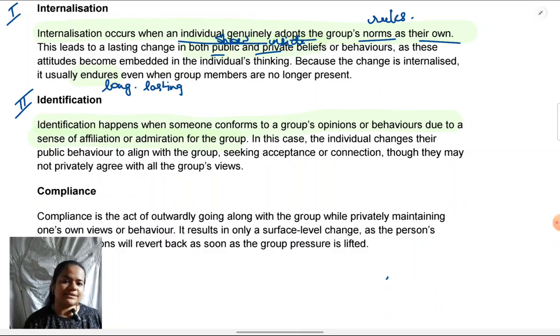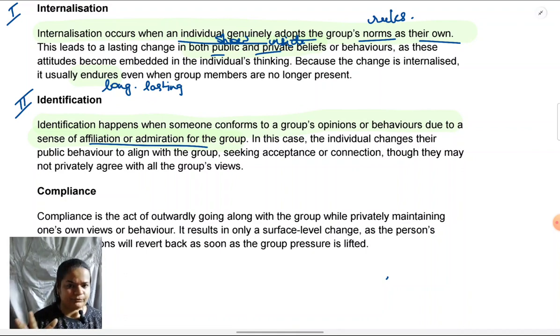Continuing with the same example, say your friends have turned vegan, you like them, you find them cool, you find them happening, and you want to be just like them. You want to be identified just like them. So to appear cool and fun like them, you feel it will be a great idea to turn vegan just like them. You're doing it out of admiration for them, and you also feel it will help you belong to them. So you will be seen as one unit with them.